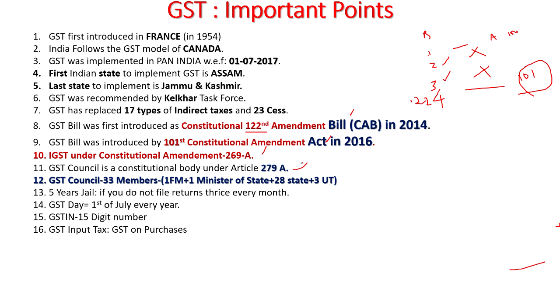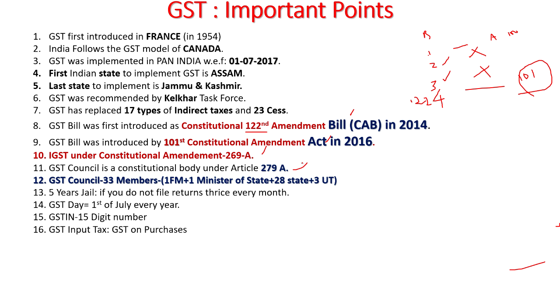That means if you purchase a 100 rupees good from a person, you are taxed with 10% of GST. In such a case, this 10 rupees of tax that you are paying will be input tax credit for you. That means this 10 rupees you can claim at a later stage whenever you are selling some other good.